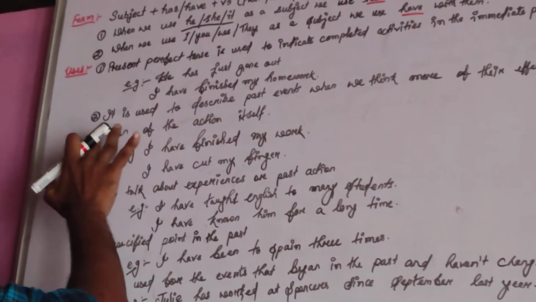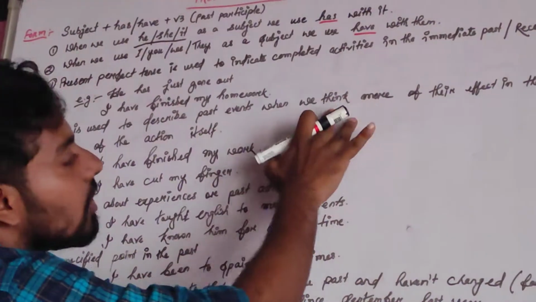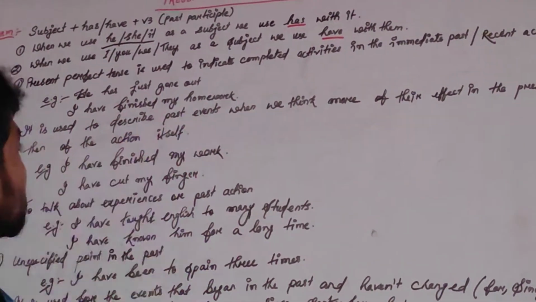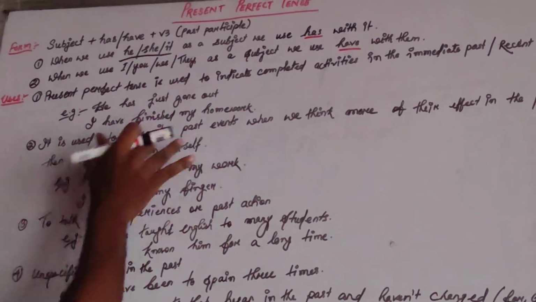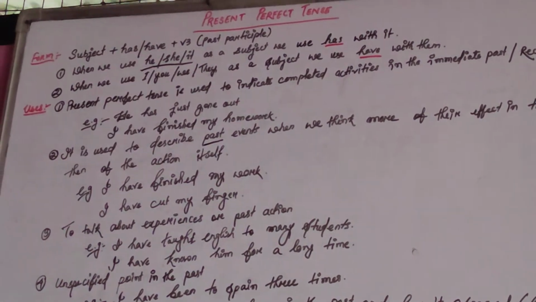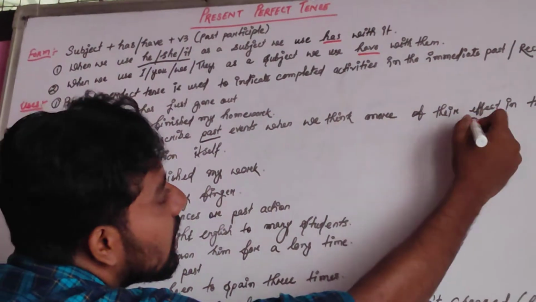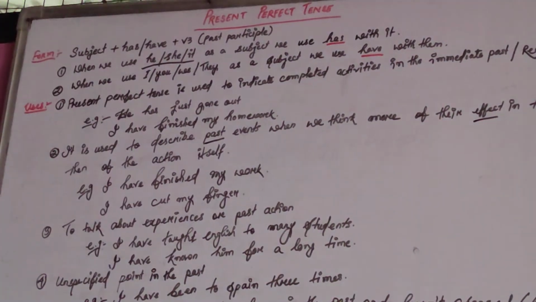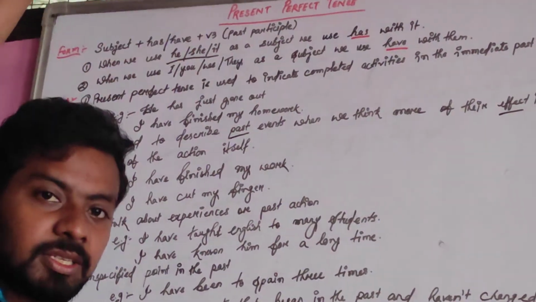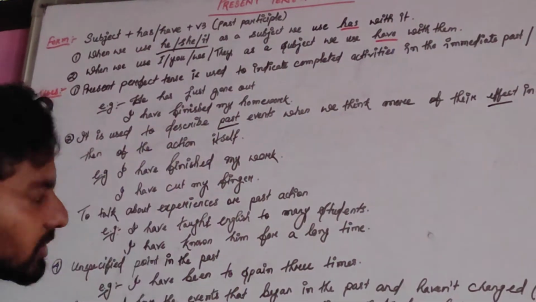Now coming to the second one, it is used to describe past events when we think more of their effect in the present than of the action itself. So your focus is on the past. You are describing your past, whichever is gone. Past is gone. And you think the effect is still in the present. You have completed the action in the past, but the effect of that is still in the present.